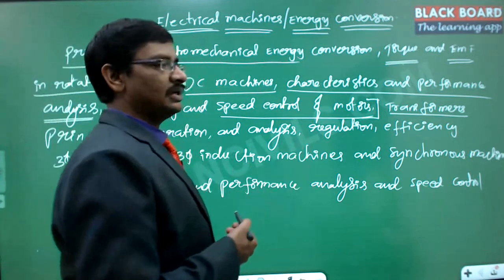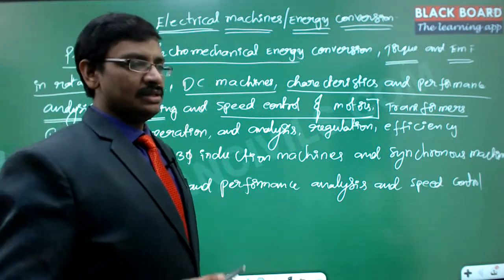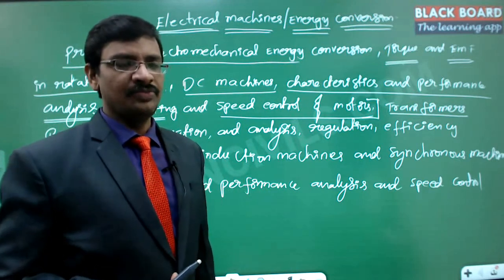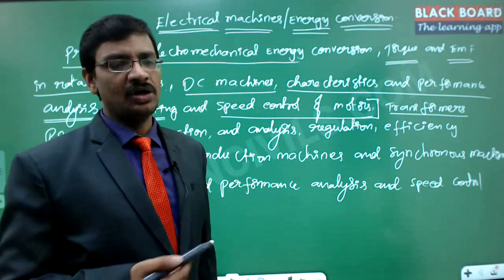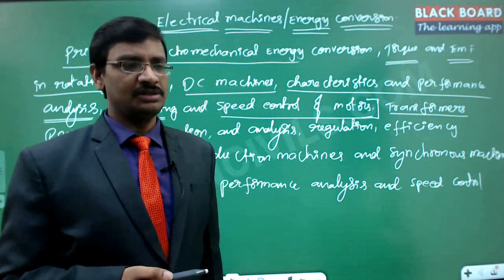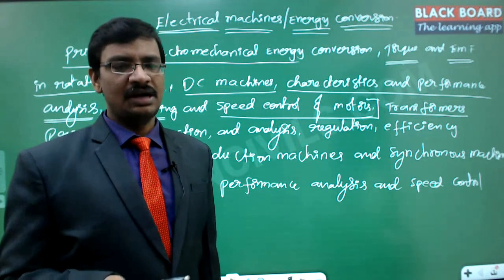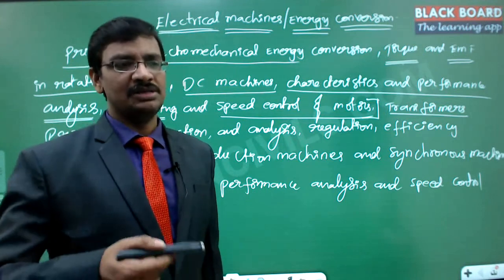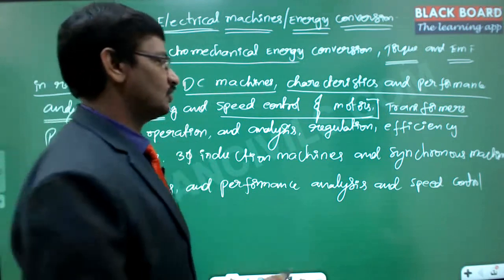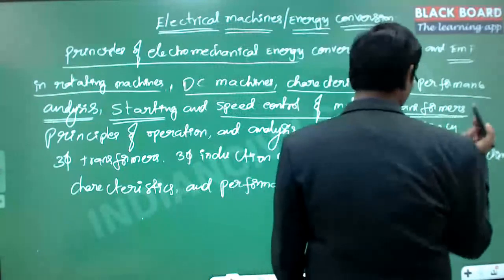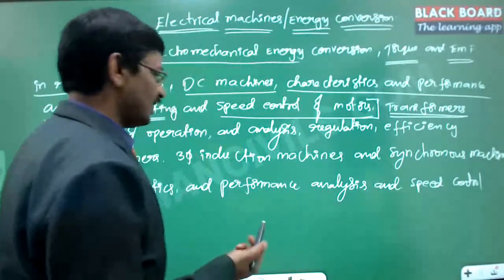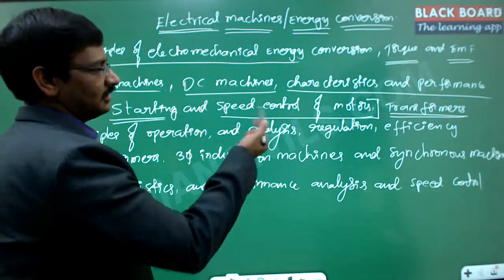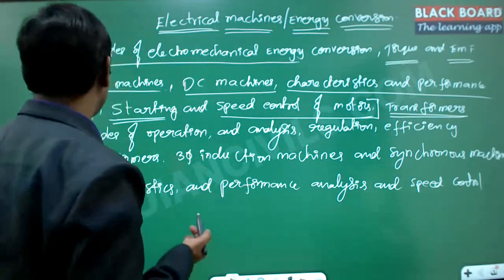This we are actually going to study in an elaborate manner, because this is the biggest topic, we can say. Transformers itself is a big topic because it has many variations in it. There are different kinds of transformers and different methods of control of them, and modeling a transformer itself is a big topic. So we need to study it to a greater extent, including the methods of testing transformers and finding out the efficiency of the transformer. All such things we are going to discuss as part of this transformer.